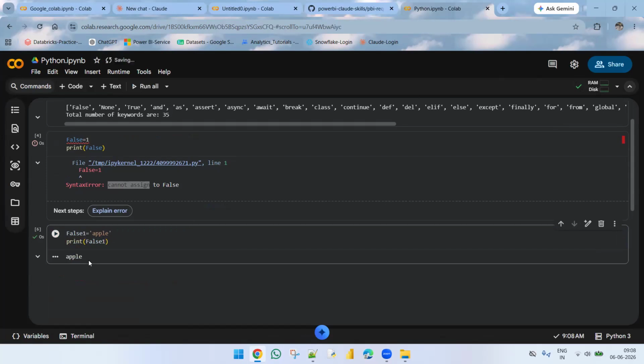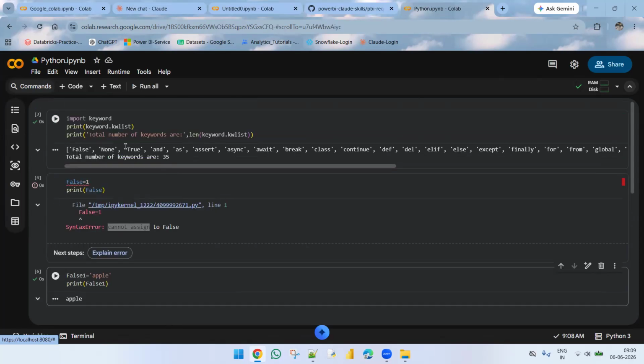Now see, you can get apple here. I'm changing the keyword by adding this small number, and it is a different name. We can use this as a variable, or object we can say. We're assigning one value to this variable and it is not throwing an error, and we get the apple here. We cannot use these keywords for creating variables, function names, class names, modules, or anything else. If you use these keywords, you get an error in this way.